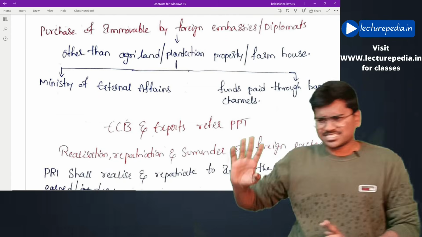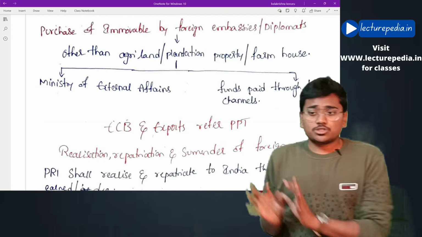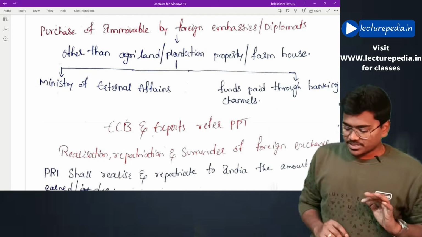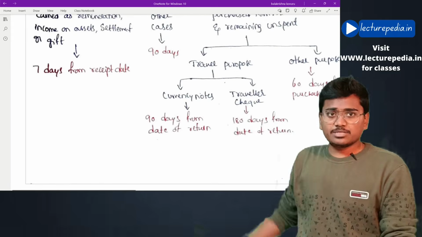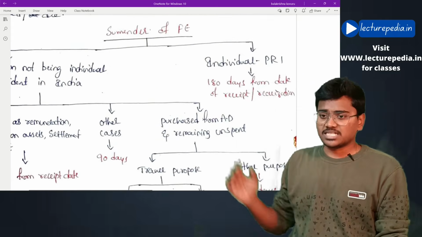Next, we have provisions related to ECB and exports. Those provisions we will see from the PowerPoint presentation. First of all, we will complete this. After completing this, next we will see ECB and export provisions. By that the chapter gets completed.